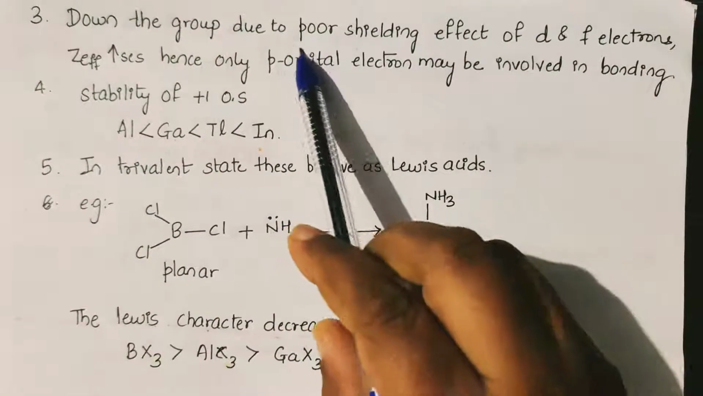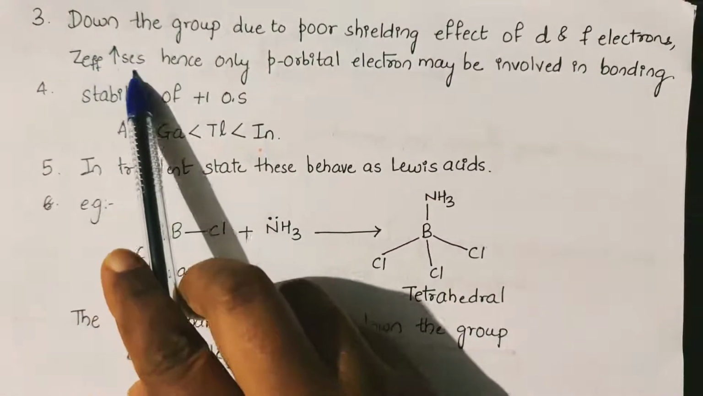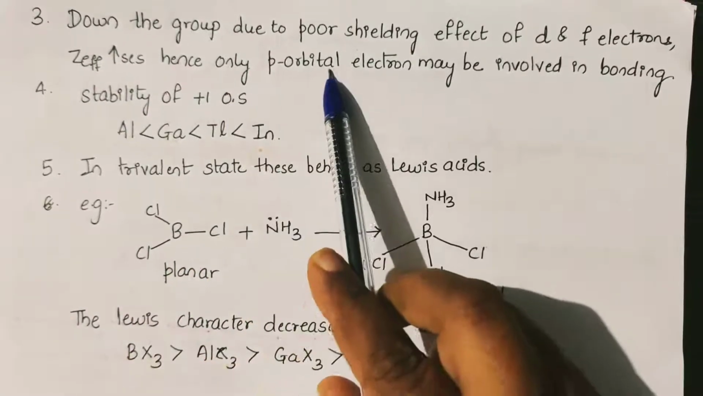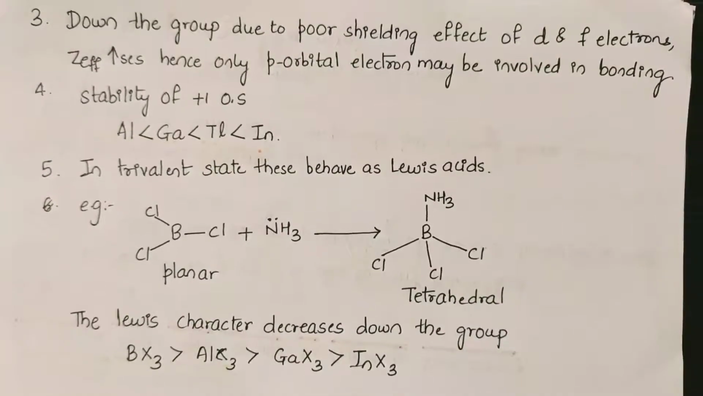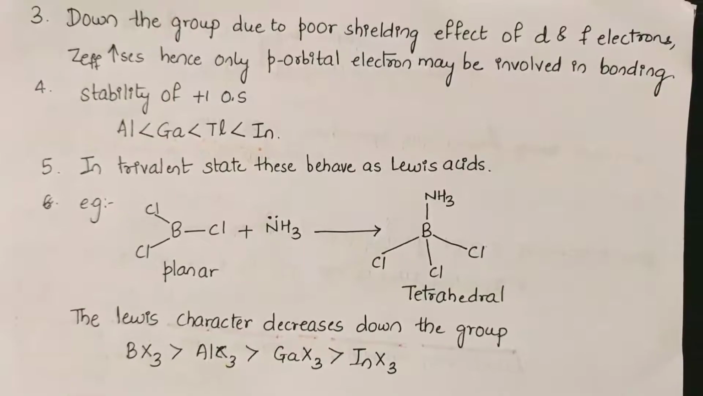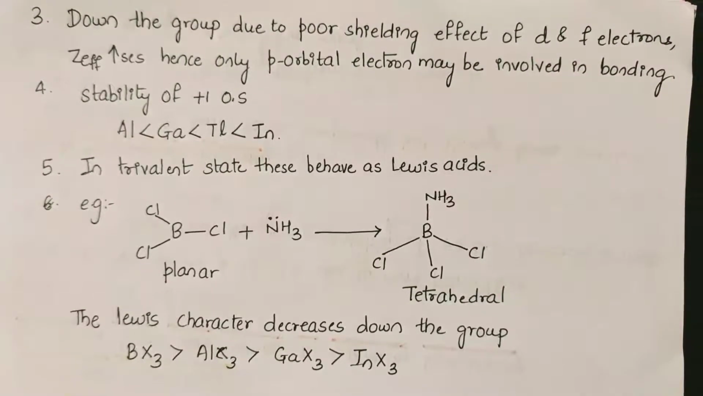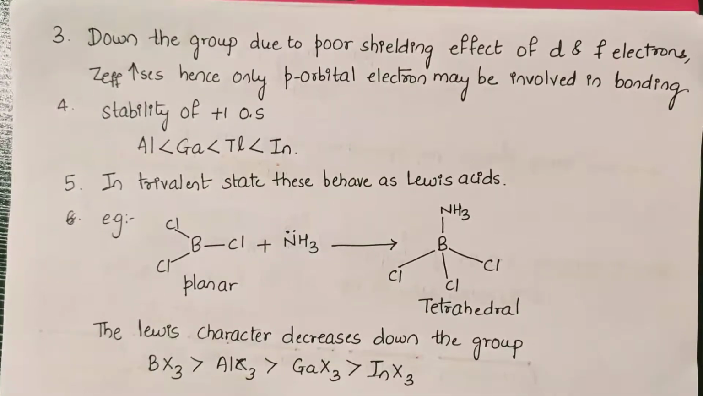Down the group, due to the poor shielding effect of d and f electrons, effective nuclear charge increases. Hence, only p orbital electrons may be involved in bonding. So when you move down the group, d orbitals and f orbitals come in, and the electrons present in them show a poor shielding effect, and as a result only p orbital electrons may be involved in bonding.